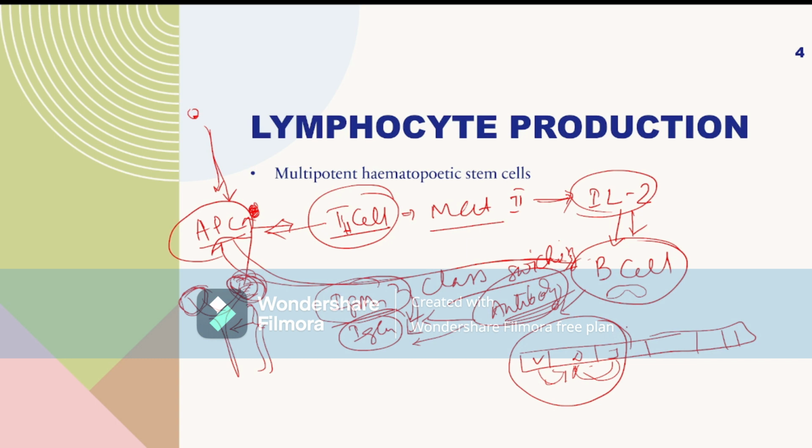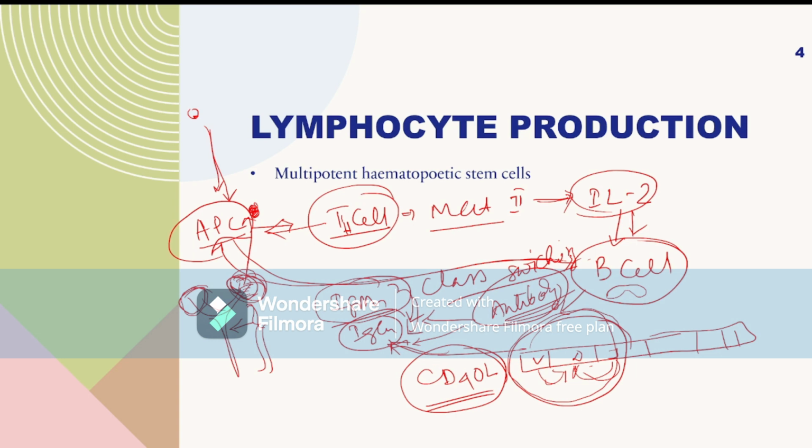If there is any disease causing failure of this permutation combination, then they do not produce any Ig gene, and this happens in CD40 ligand defect, and this is called hyper IgM syndrome.